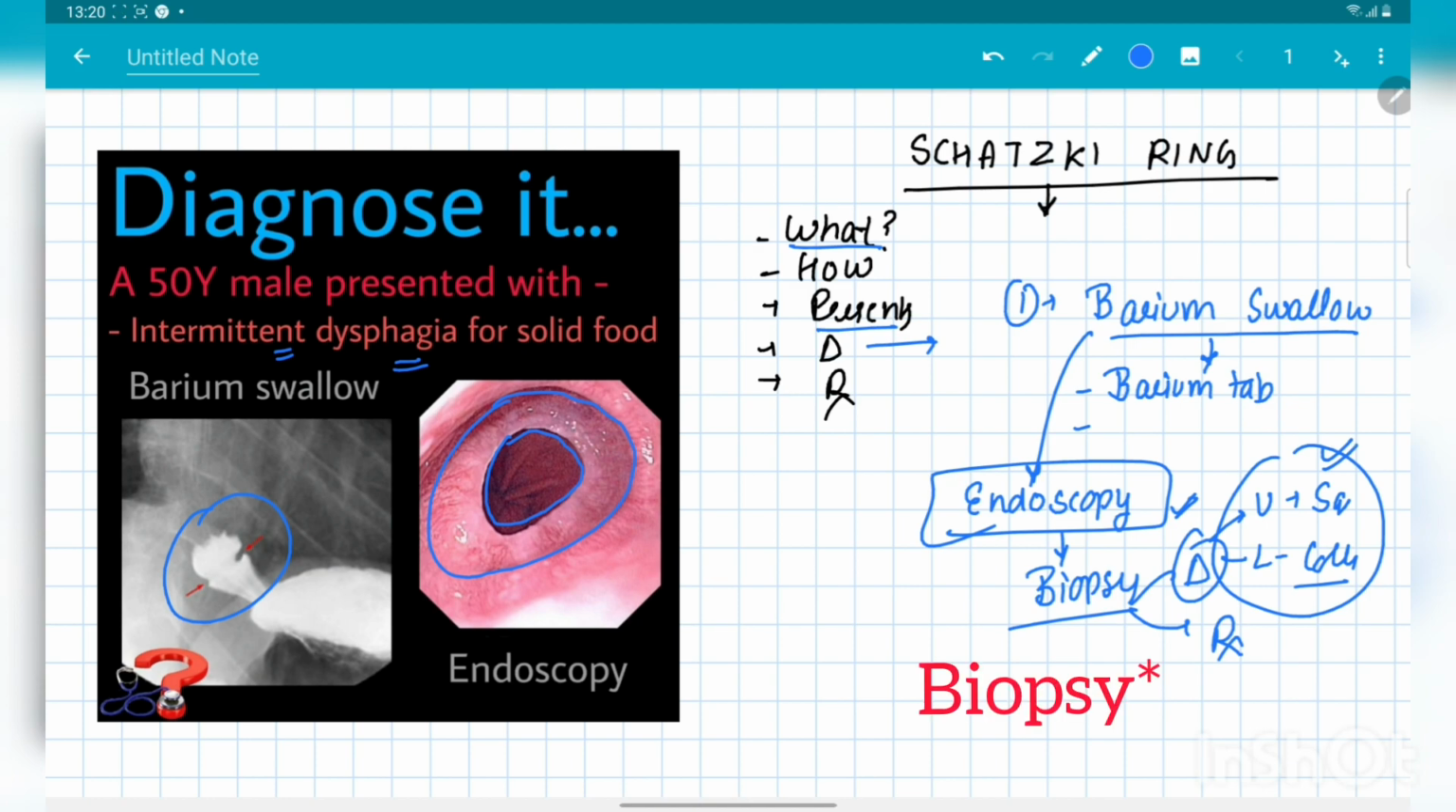And in the endoscopy, we can also differentiate it from the esophageal webs, because in the esophageal webs, both the surfaces are lined by squamous epithelium. But in Schatzki's ring, the upper surface is squamous epithelium and the lower surface is columnar epithelium.